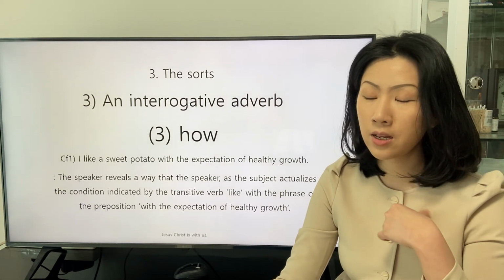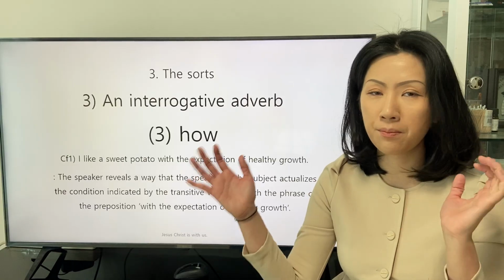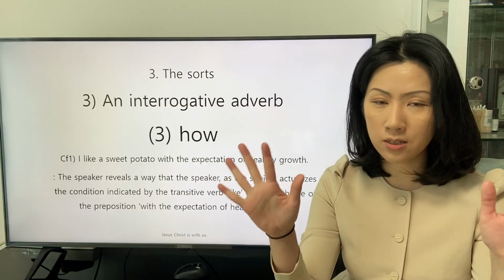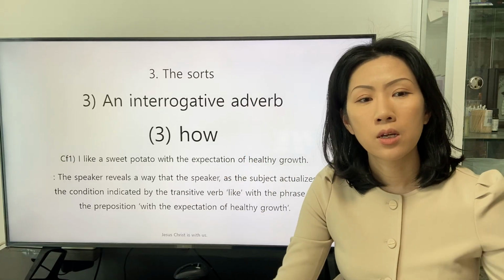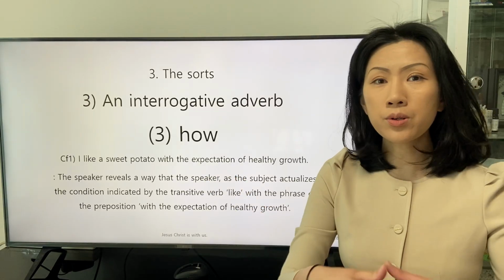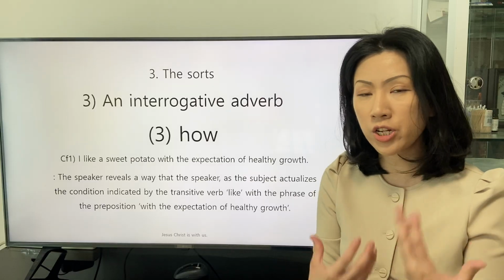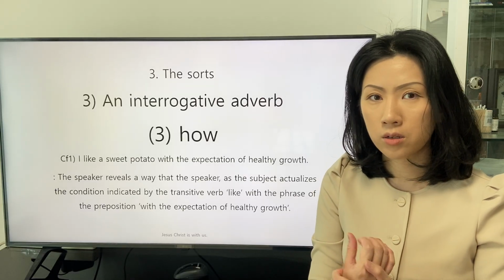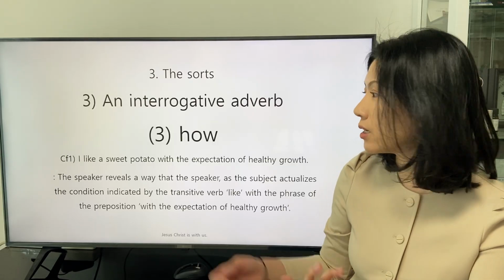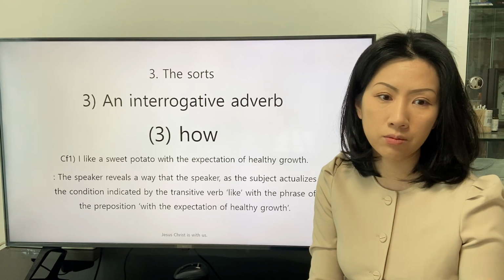So we can express our preference by buying some sweet potatoes in 10 boxes, something like that. But in this clause, the speaker reveals the preference, the condition to like the sweet potato with having the expectation.